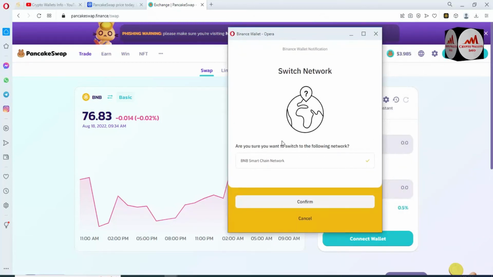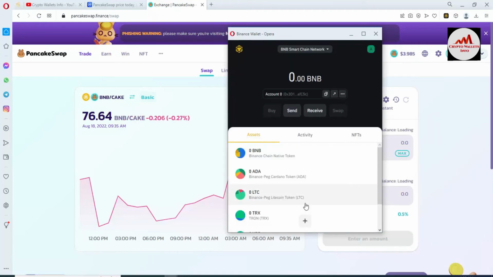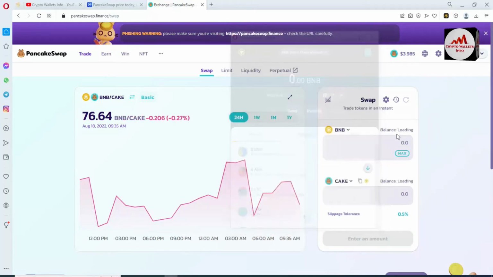Now switch the network. It asks if I want to switch to the following network, so I need to select BNB Smart Chain network. I have already selected it in my Binance Smart Chain Wallet. So keep in mind, when you are going to connect your Binance Smart Chain Wallet with this platform, before connecting you must log into your wallet and select the BNB Smart Chain network. So I'm going to click on Confirm. Now my wallet is going to connect with this website.